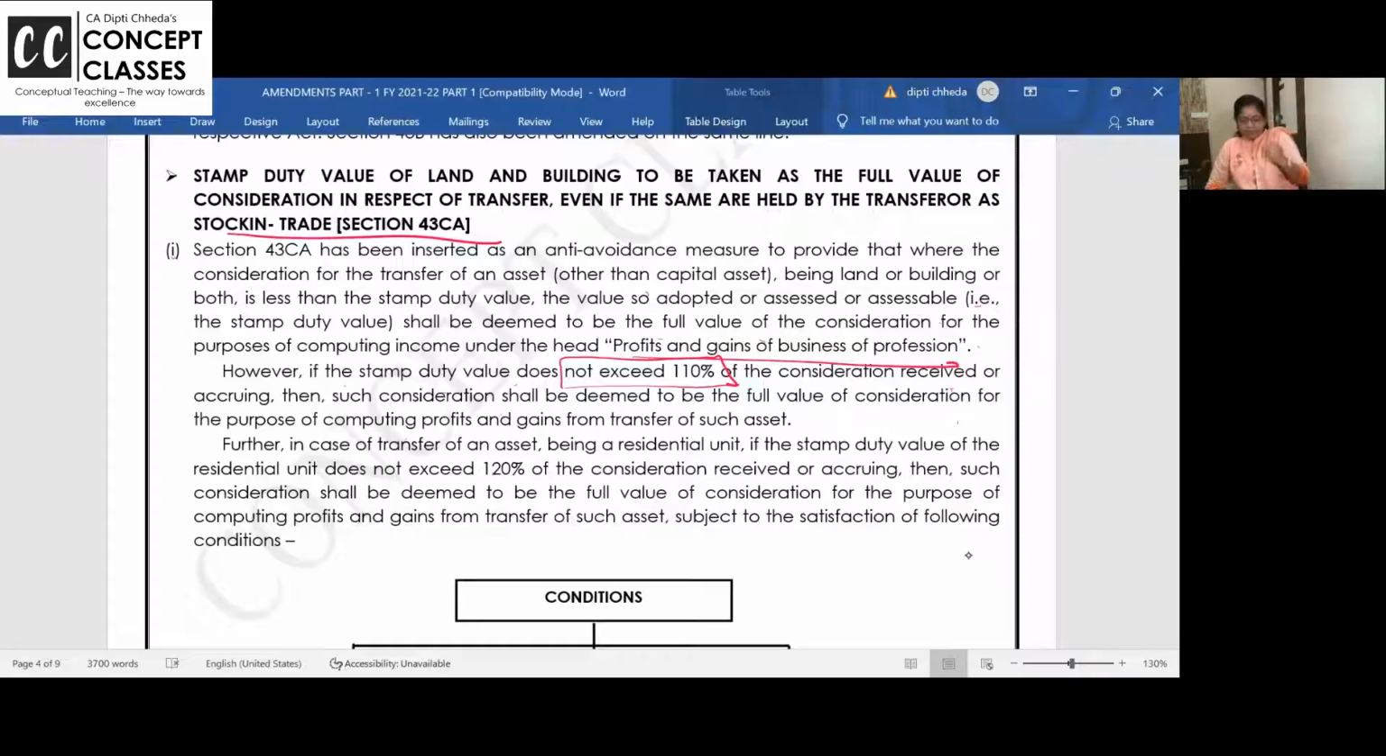Are you getting? If the stamp duty value does not exceed 110% of the consideration received or accruing, then such consideration, such consideration means actual consideration, will be deemed to be the full value of consideration for the purpose. So till 110%, it's like a margin. Leave it. Don't juggle actual consideration and stamp duty for a 2%, 5% difference.